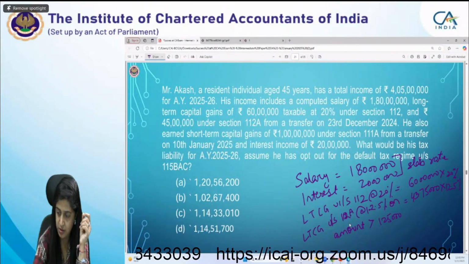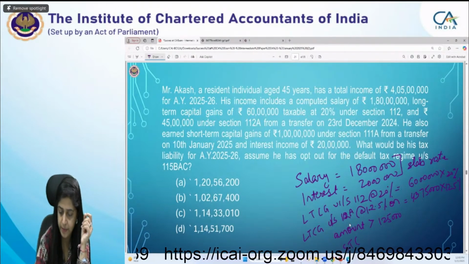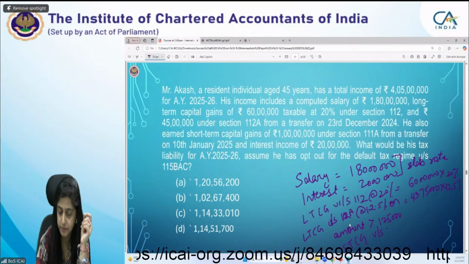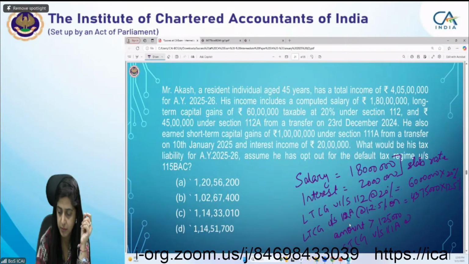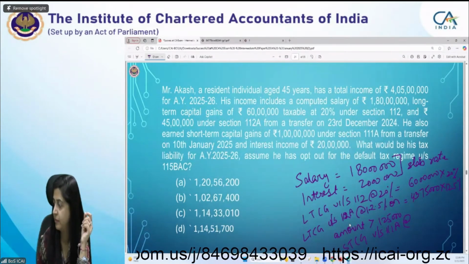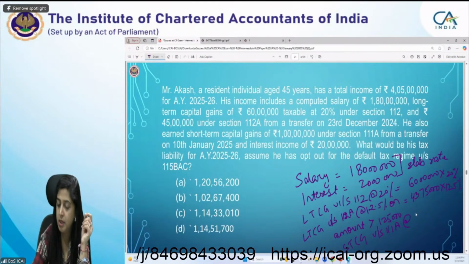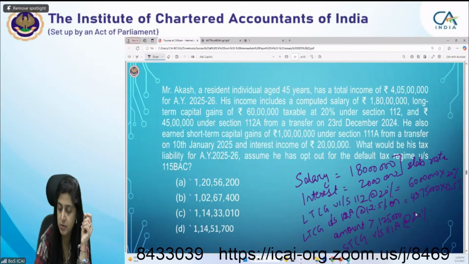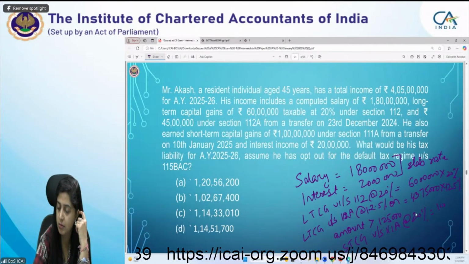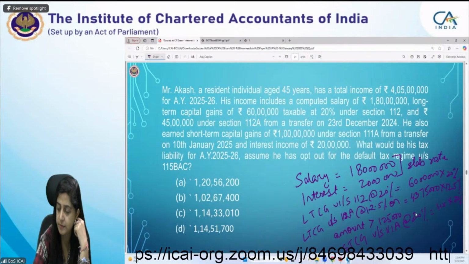Now then what is the rate for STCG in this case? Yes, very good, 20%. So it's 1 crore into 20%.